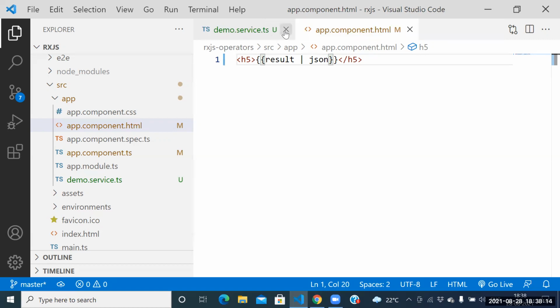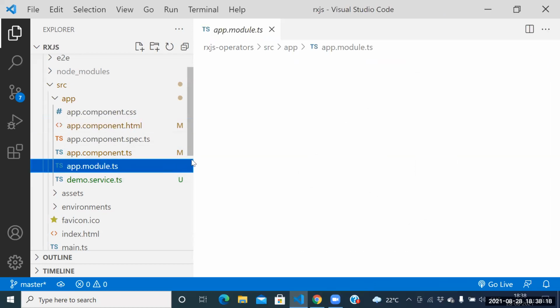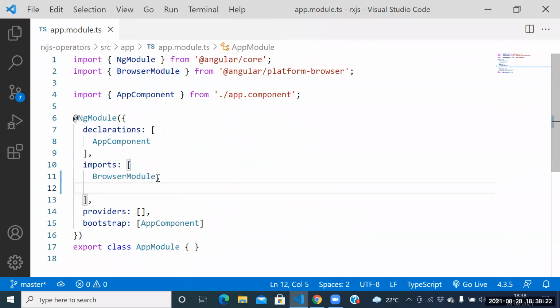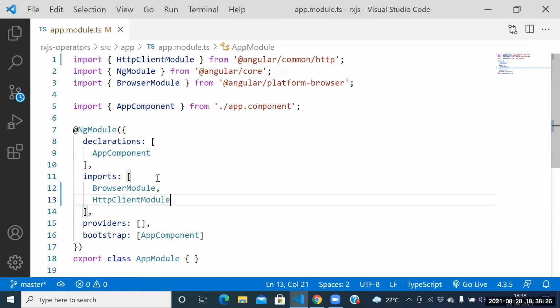Which module we need to add? Tell me again. In app.module.ts. Which module we need to add again? We need to add HTTP client module here.